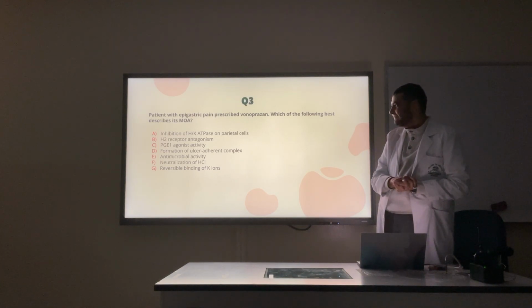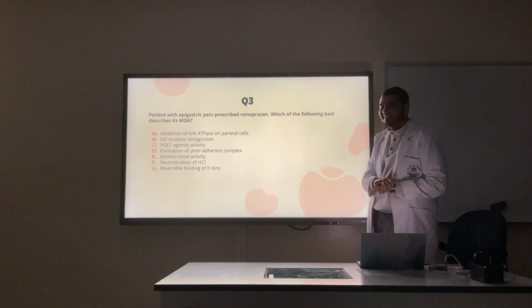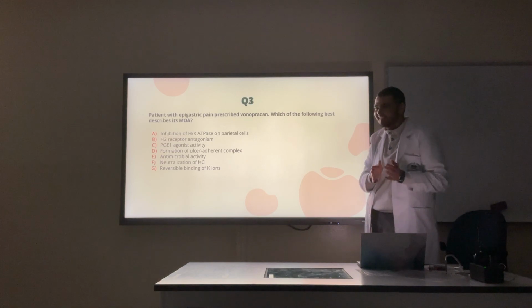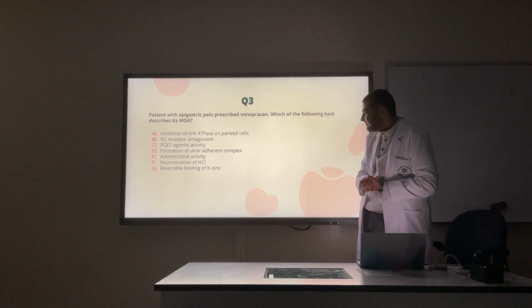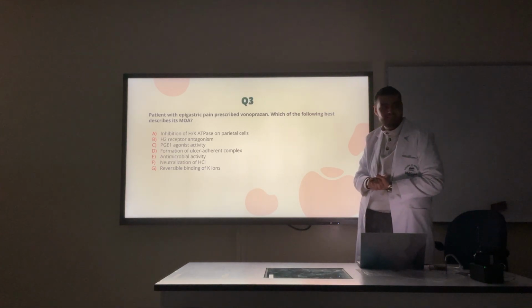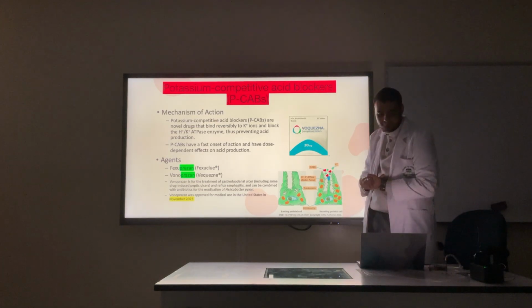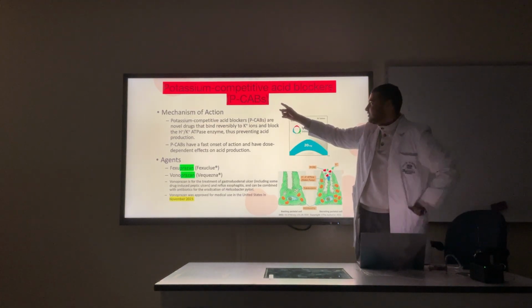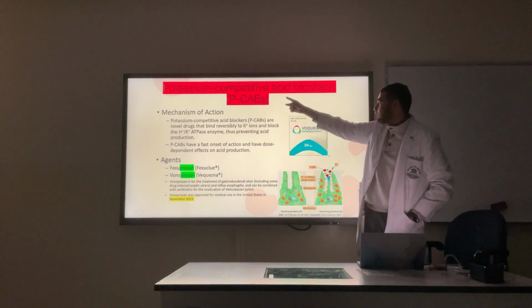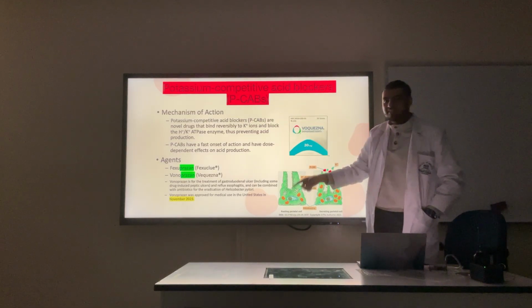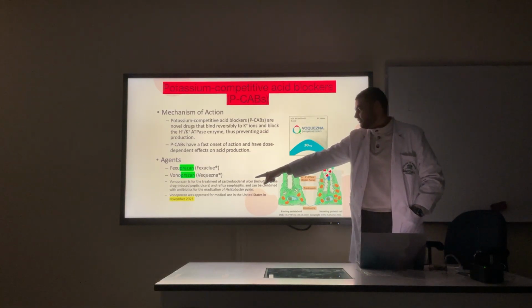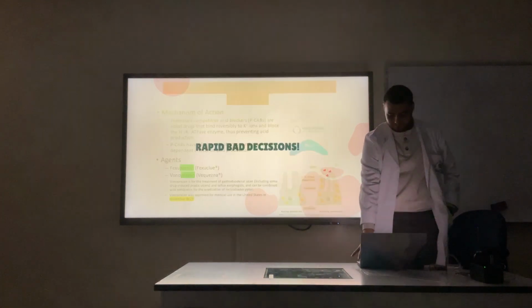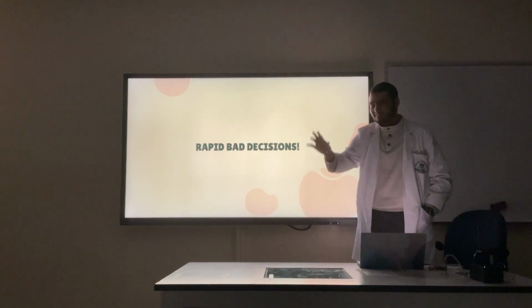Are you sure it's A? No. It's A when a lot of people discuss, but it's not A. What is it here correctly? Is it G? Are you sure it's G? It is G, correct. Because these are the drugs that the doctor talked about. They are pretty recent. PCABs, potassium competitive acid blockers. They bind reversibly to potassium ions. This one was pretty recent, November 2023, FDA approved.